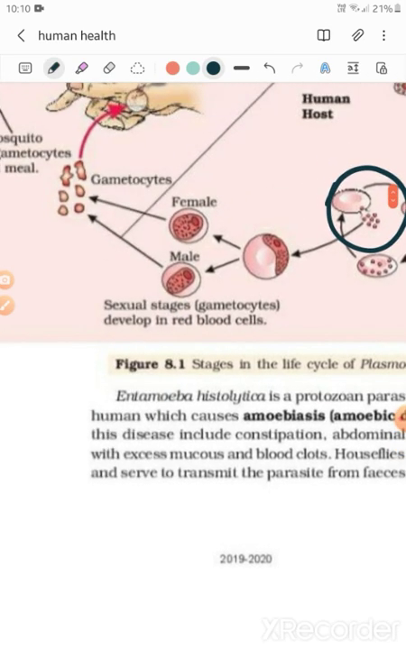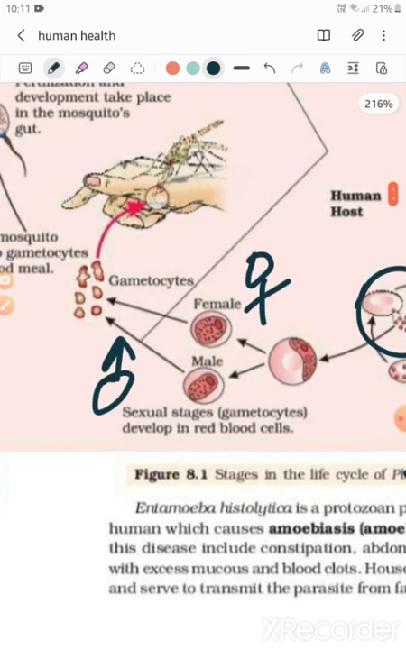Fine. So now the sexual stages of the parasite, that is the gametocyte formation, takes place in our human body. It forms male and female gametocytes. And these gametocytes are present in our human blood.